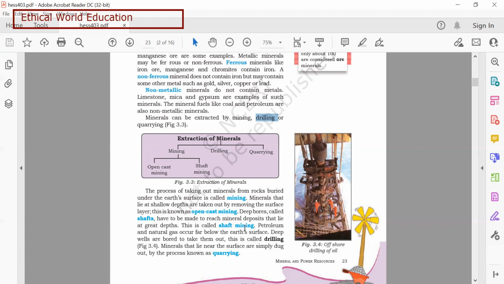The next type of extraction is called drilling. This is usually done to extract petroleum and natural gas.